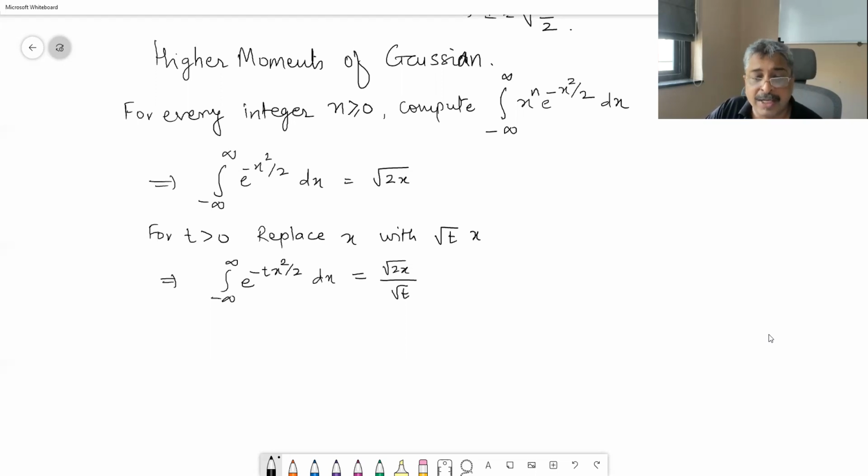So do this now and see what end result you get. Correction. The starting point itself I might have put wrong. It should be root 2 pi.